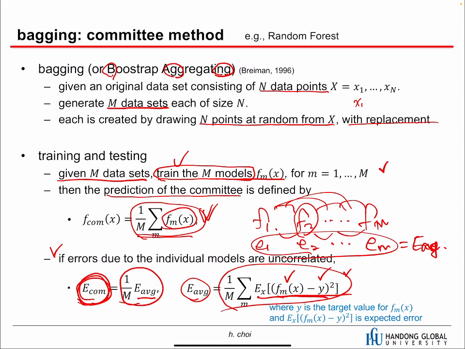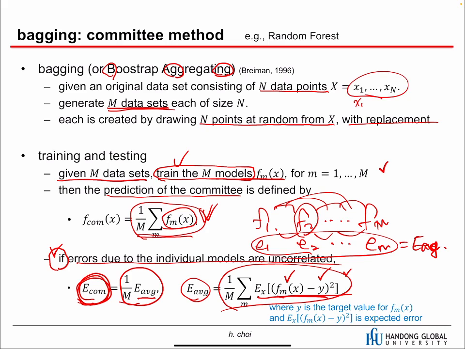So if we increase the number of models, then the error goes down again and again. But practically, this is not possible because this condition will not be satisfied. Think about this data set. We have m data sets, but even though we select these endpoints randomly with replacement, this selection is from the same data set. And then the m data sets are quite similar.